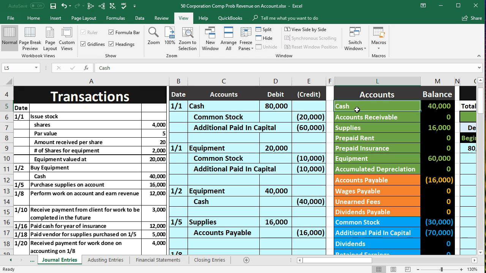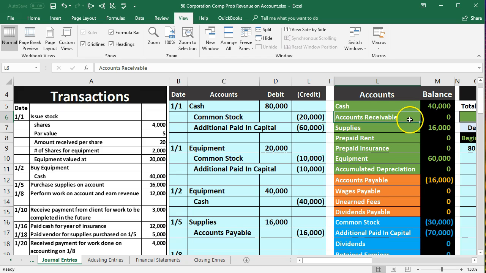Then I usually think about, well, what did we get? We got something that seems kind of worthless at the beginning, or not very tangible. It's not tangible, and that's going to be an IOU, an accounts receivable. So accounts receivable is our second favorite asset. It's still an asset because we expect it to be converted to cash within like 30 days. And so we're going to record the promise. We're going to record the IOU, just like if we had a loan or something. Like if we loaned someone money, we would record the fact that they owe us money. We did work, they owe us money. We're going to record the fact that they owe us money.